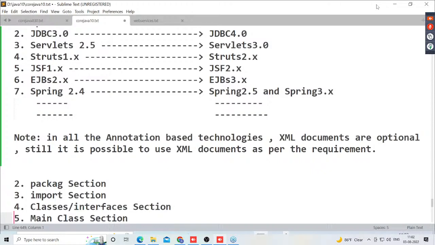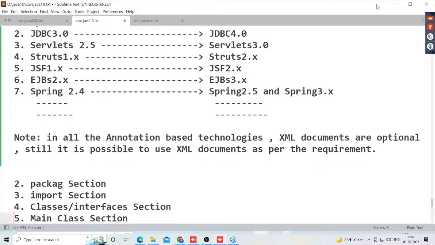Then after completion of this, the point is what? To provide a description in Java applications, we already have comments. Then what is the requirement to go for annotations? Anyway, to provide some description in Java applications, the JDK 1.5 version has provided a new feature. That new feature is what? Annotations.